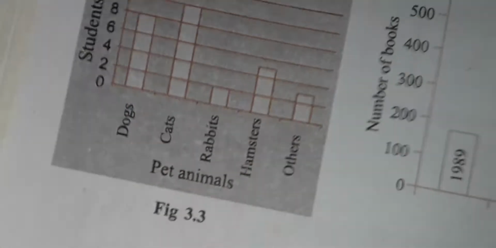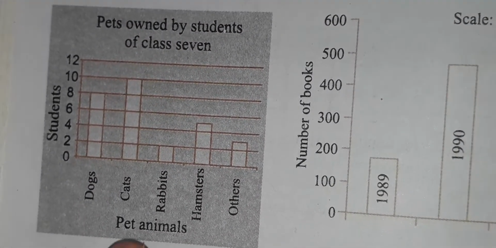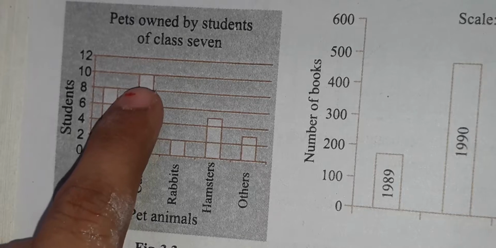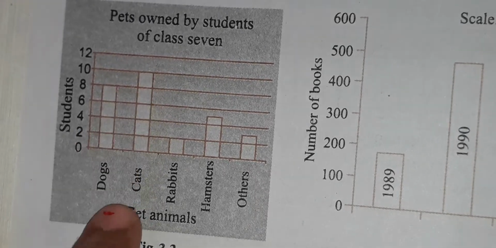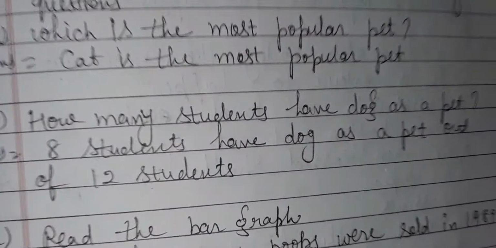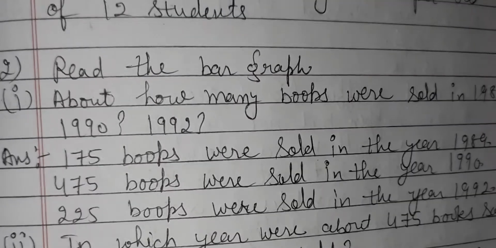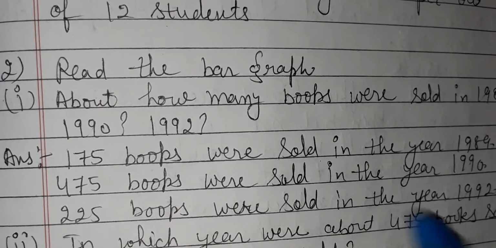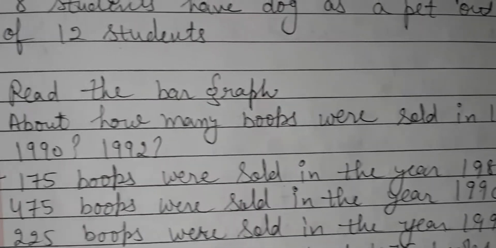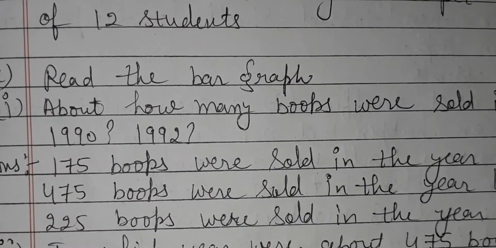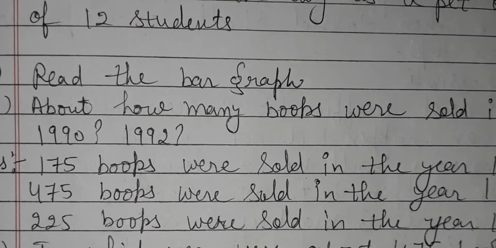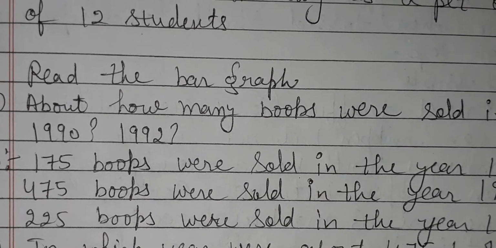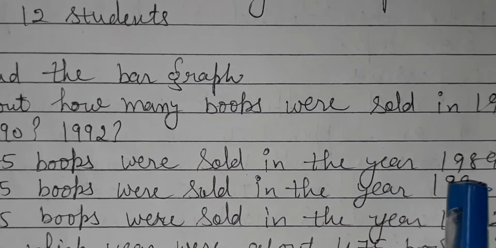Class, look at this bar graph. 8 students have dogs as a pet, and the most popular animal is the cat from this graph. Second question, again the graph is given in your book. You have to read the bar graph and answer the following questions. How many books were sold in the year 1989, 1990 and 1992? By observing the graph, I come to know the answers: 175 books were sold in the year 1989